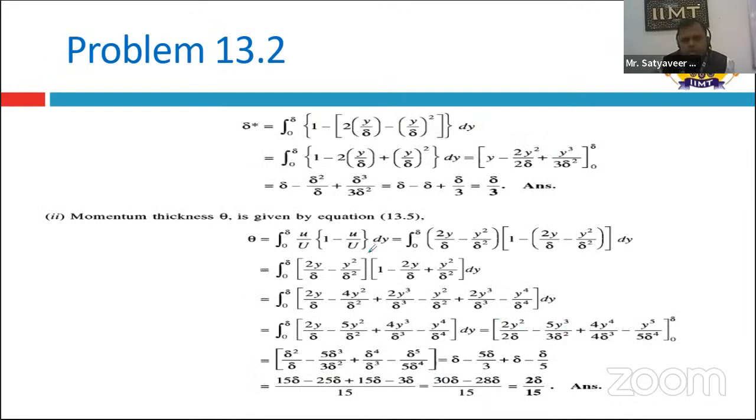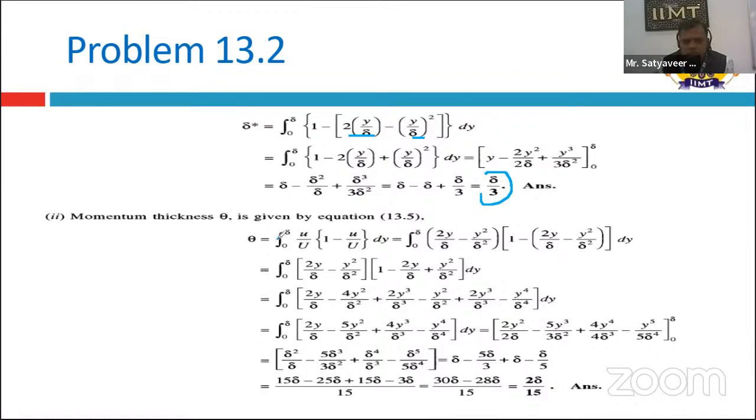Then delta star can be found by solving. You can apply the a minus b whole square formula, or simply solve the equation. Then you get the value of delta star. The displacement thickness is found to be one third of delta.